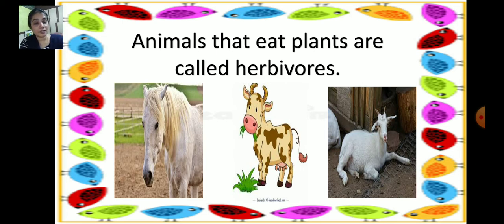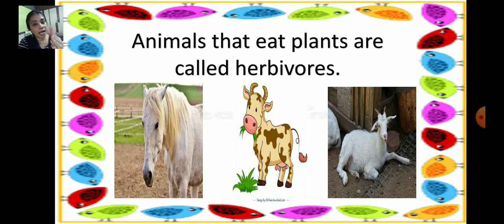and leaves. So do these animals take a knife and cut the grass? No, they do it with the help of their teeth. Their front teeth are very, very sharp, so that they can cut the grass and leaves. And inside their mouth, their teeth are flat.